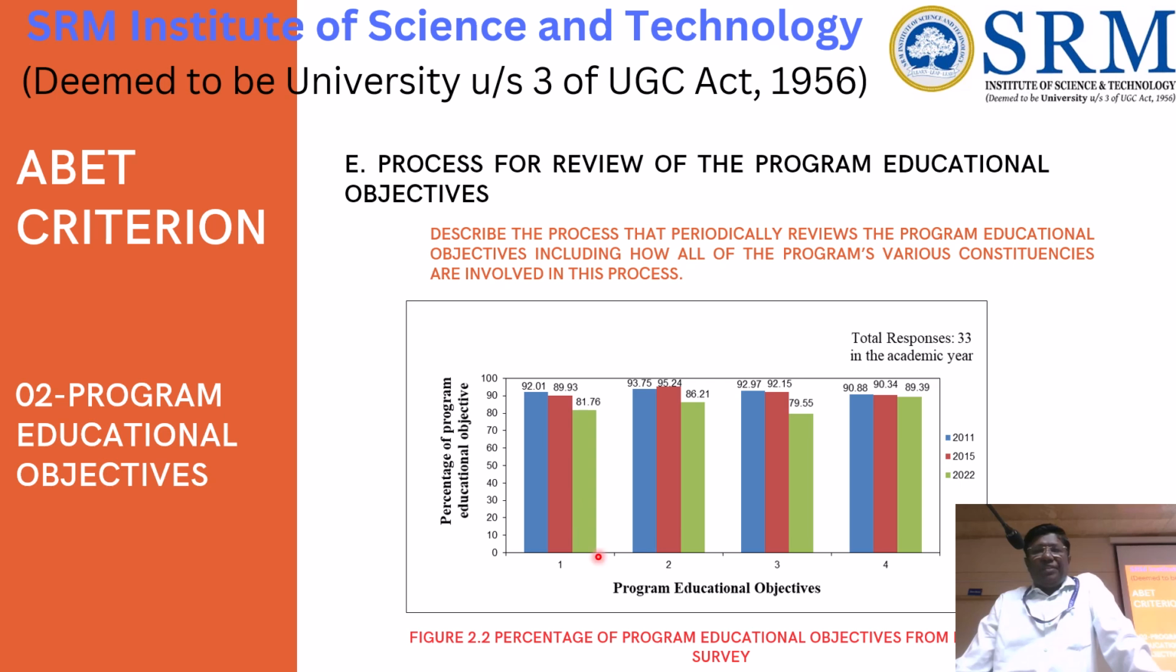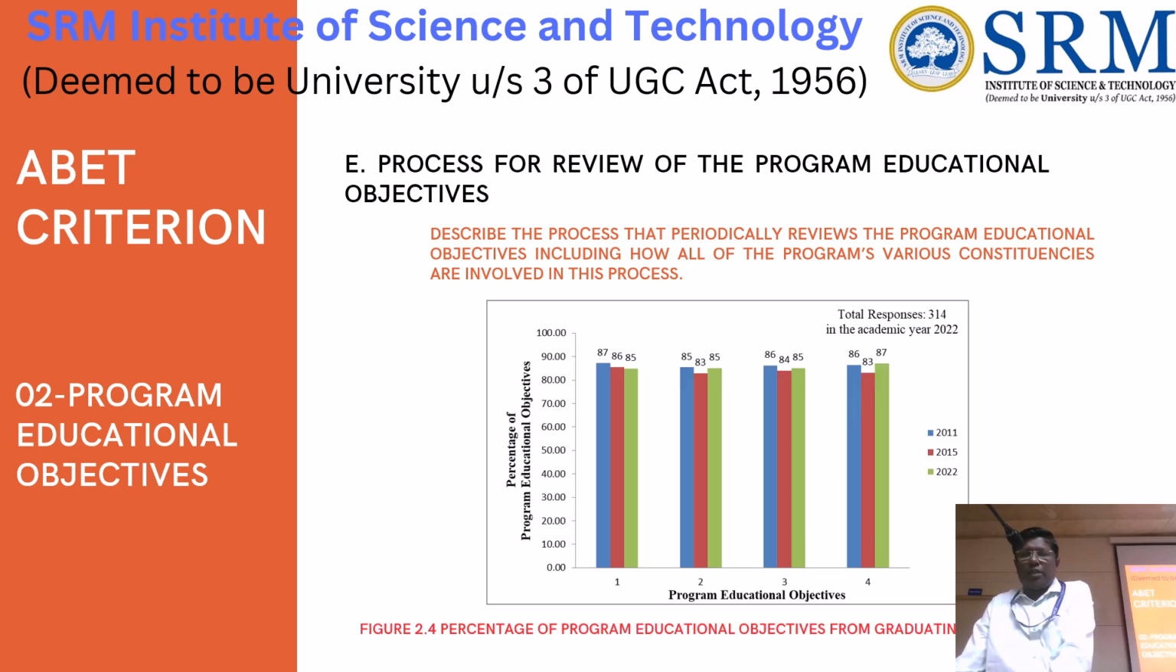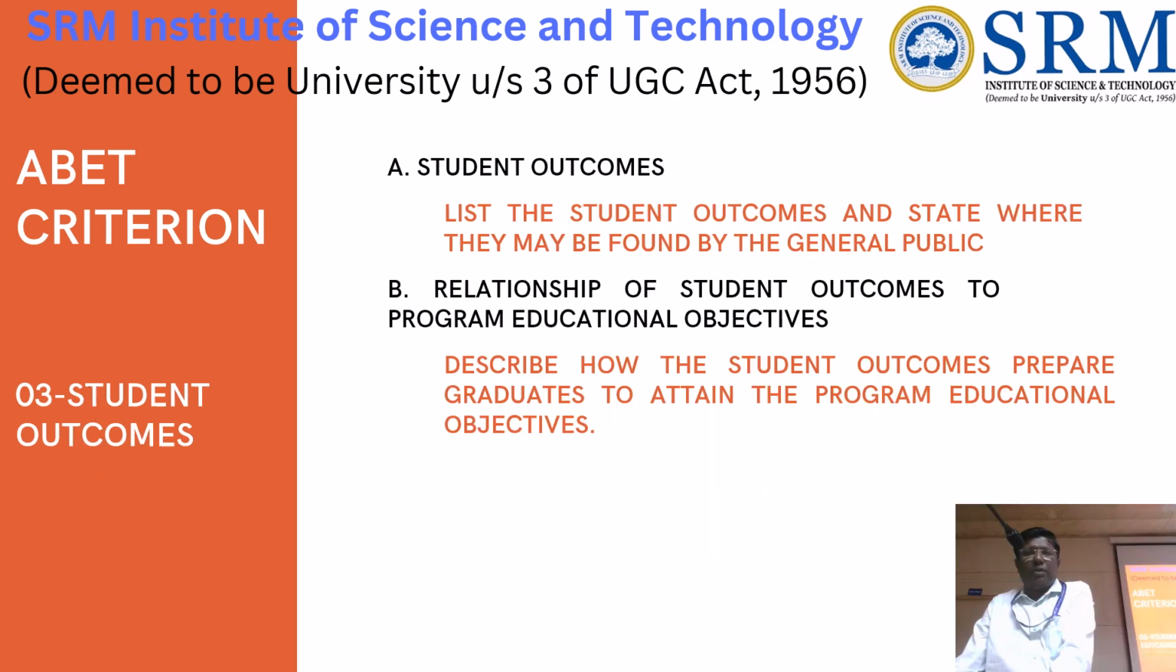This is the previous year's results, how we have collected the information over three years, and how it is achieved. We have to set up some target, and we have to see whether we achieved that target or not. And this is for the PEO, and this is for the graduating student survey.